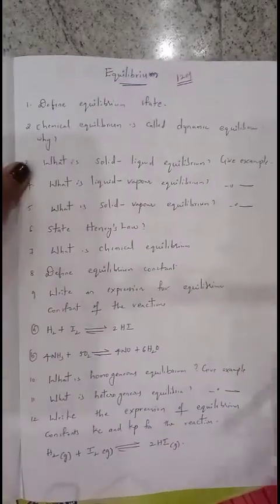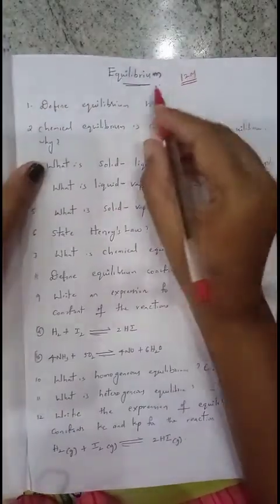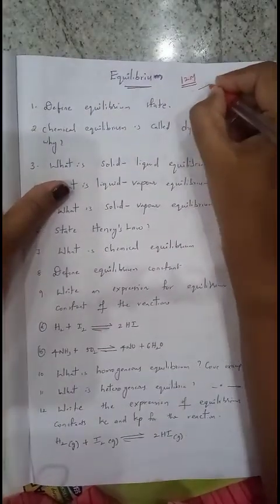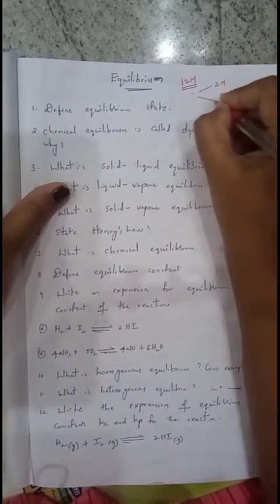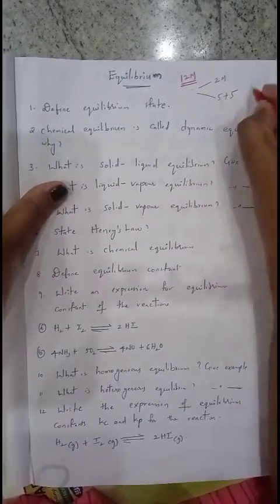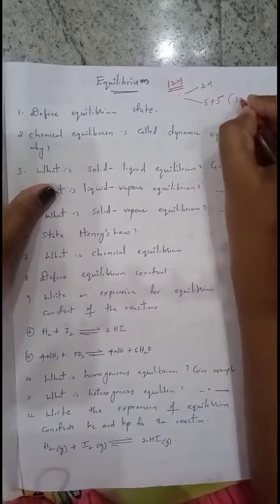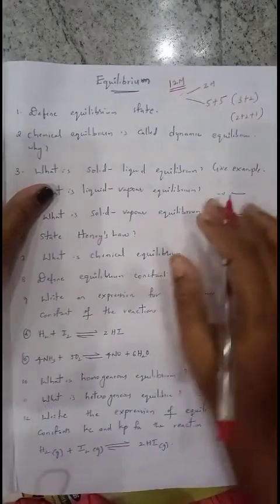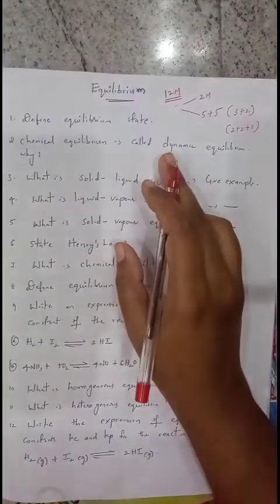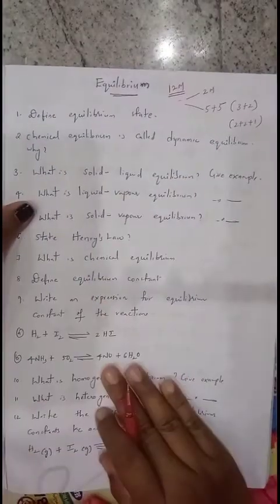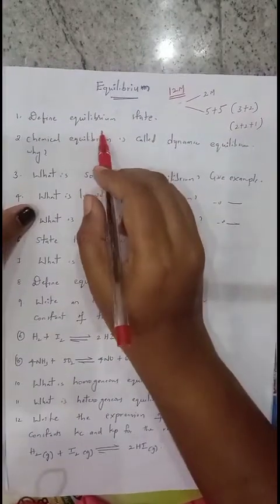Now we'll see one more important chapter in your syllabus, that is equilibrium. The total weightage of the equilibrium chapter is 12 marks. Here you will get one 2-mark question and two 5-mark questions. There is no direct 5-mark question. You will get it in 3+2 form or 2+2+1 form. Now we'll see the important concepts from this chapter. Define equilibrium first.